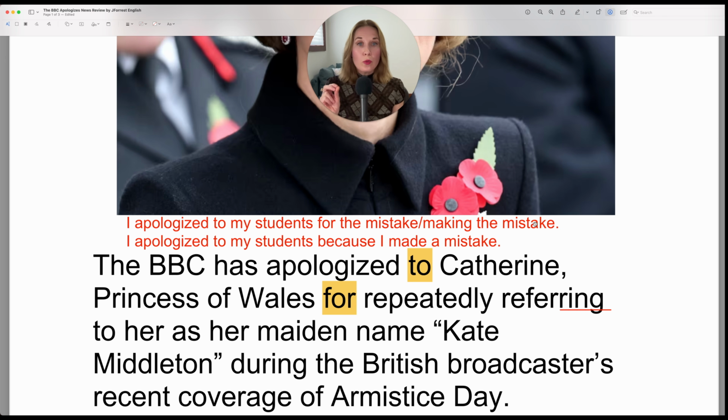So notice here, the verb with mistake is make. You make a mistake. Make a mistake. Make sure you're using the correct collocation.